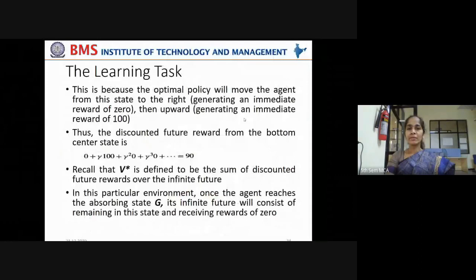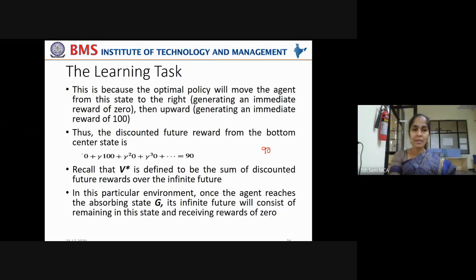Okay, this is because the optimal policy will move the agent from the center state to the right, generating an immediate reward of 0, then upwards, generating an immediate reward of 100. So when it is moving towards the goal state, it will be rewarded with 100 points. Thus, the discounted future reward for the bottom center state is 90, right? So how is that calculated?